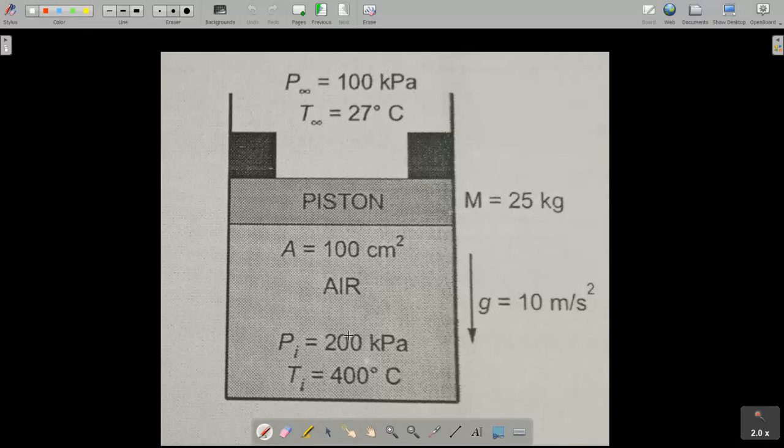Here air is inside the cylinder, so if I draw the piston separately, this is the piston.